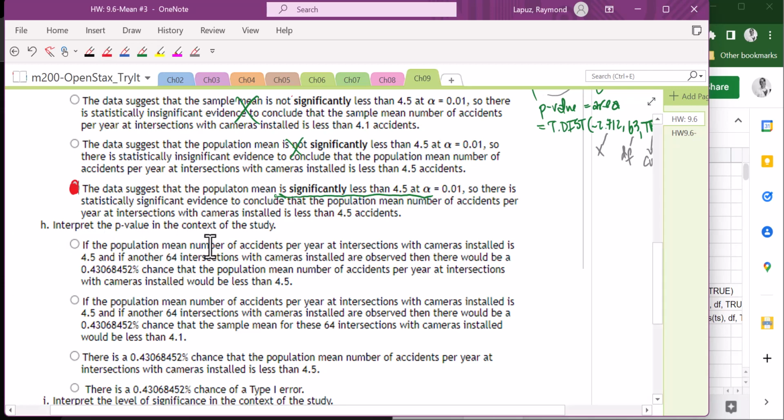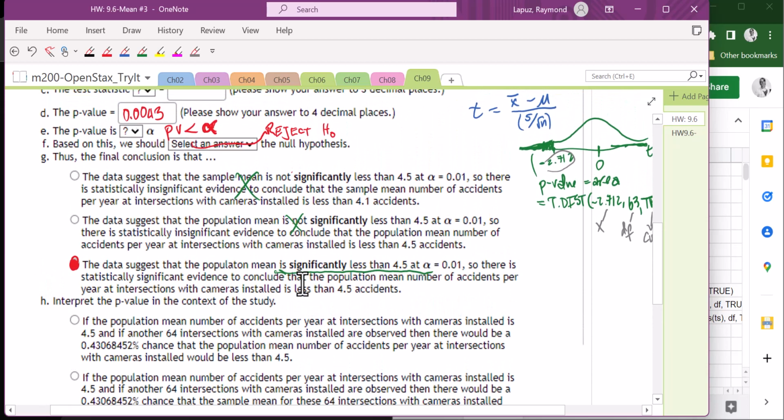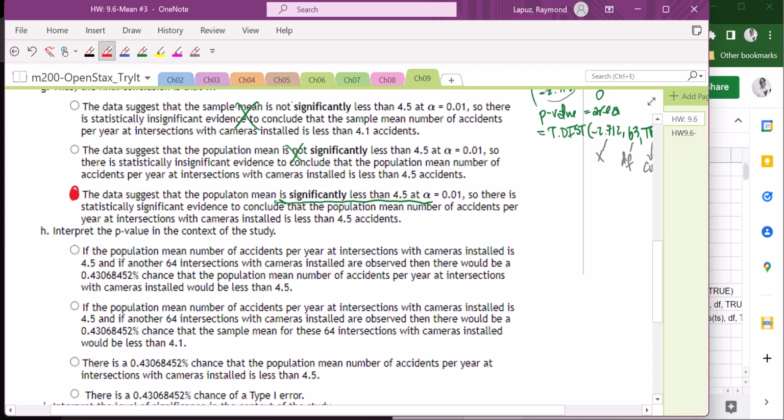So the first one says, if the population mean number of accidents per year per intersection is 4.5, and if another 64 intersections with cameras installed, then there would be a 0.43 percent chance that the sample mean will be less than 4.5. So they got that number from our p-value. If you move the decimal place a couple of times, it's 0.43%. And so that's how they got this number, 0.43%.